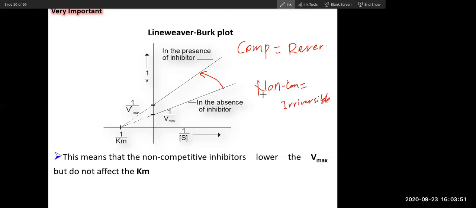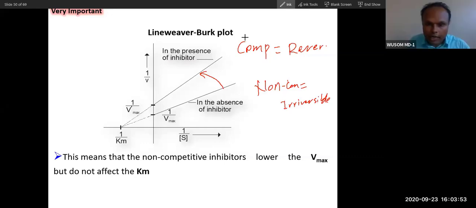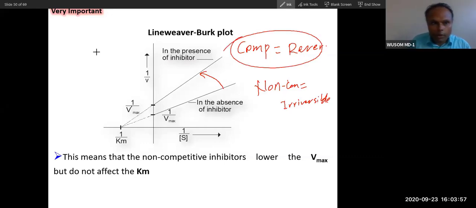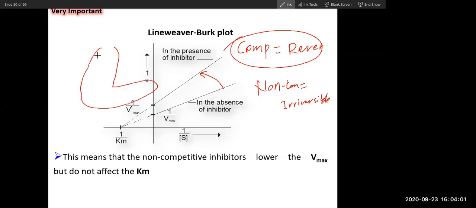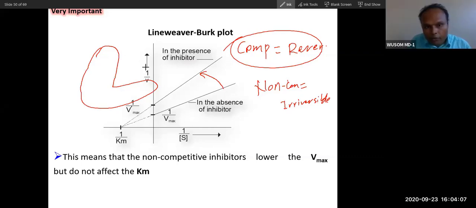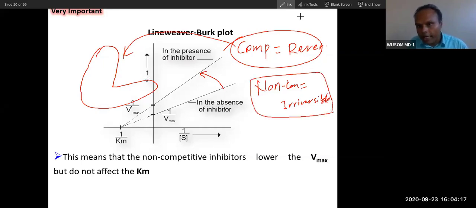Generally, non-competitive inhibitors are irreversible. Competitive inhibitors are reversible, because, you know, competition. Competitive means competition. The inhibitor competes for the active site of the enzyme, and that is why it is reversible. Competitive is reversible. Generally, non-competitive are irreversible.